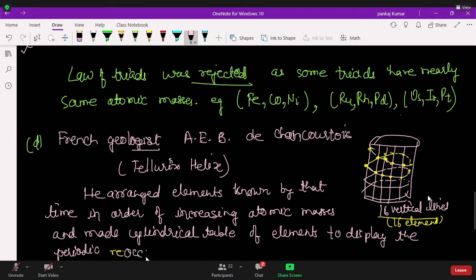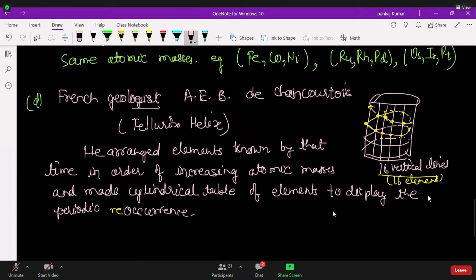Sir, but how can he make a cylindrical, sir? Why not, Sir? You take 16 vertical lines. How many horizontal lines, sir? That I don't know. No need of knowing. Okay, it was rejected, right? Whatever elements he knows, he put all the elements in the cylindrical, right? Okay, he tried to put all the elements. Understood? Okay, sir. It's not going too much in depth.